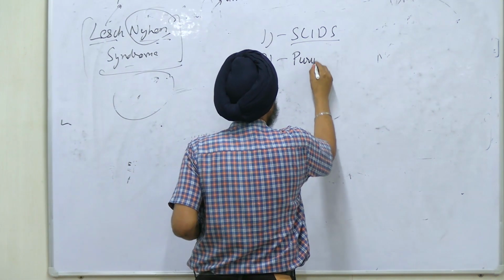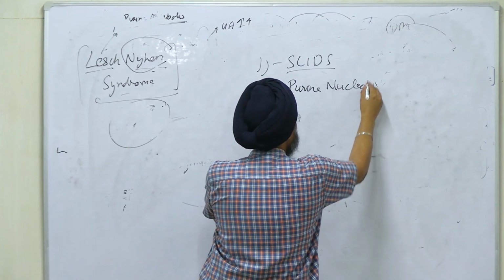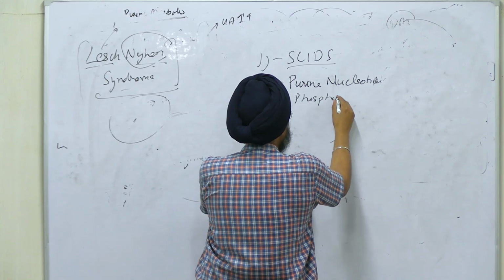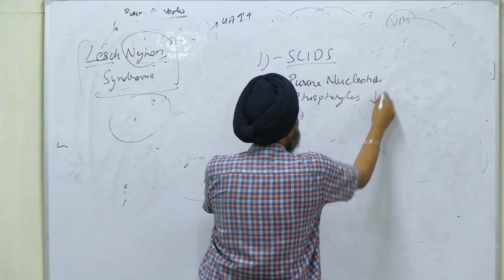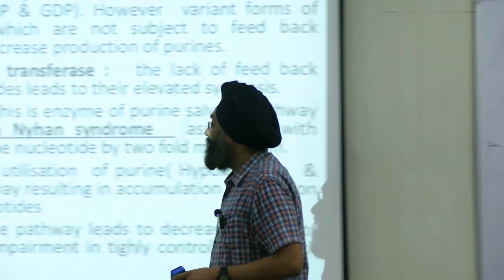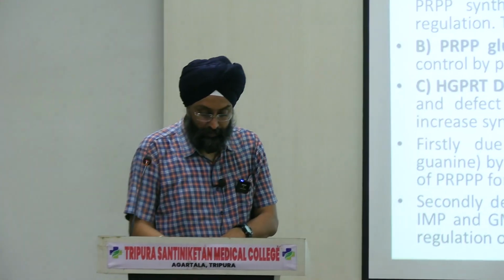Purine nucleotide phosphorylase deficiency, right? So two major enzymes involved are, any guesses?